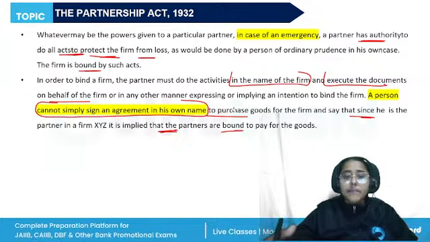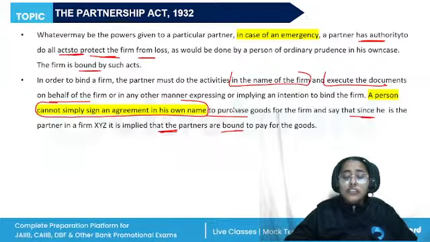For example, if A, who is a partner in ABC and Company selling groceries, enters into an agreement with X to supply him car spare parts in the name of the firm without authority, and also obtains an advance of rupees 50 lakhs, the other partners would not be liable for the amount so received. That is why all the actions should be binding, right? And obviously, we have discussed that the extension and restriction of the partner's implied authority is also there.